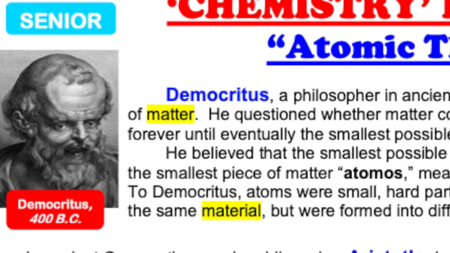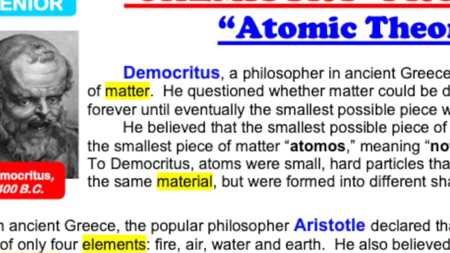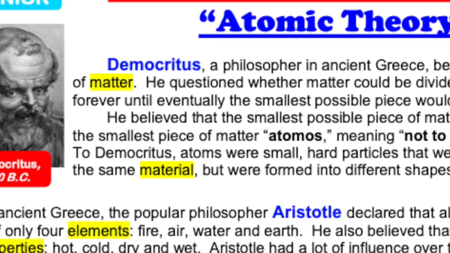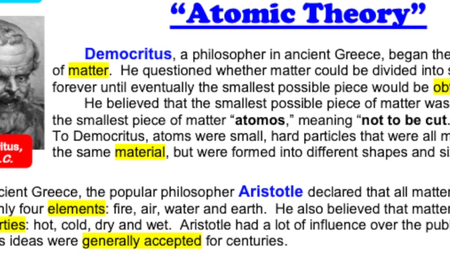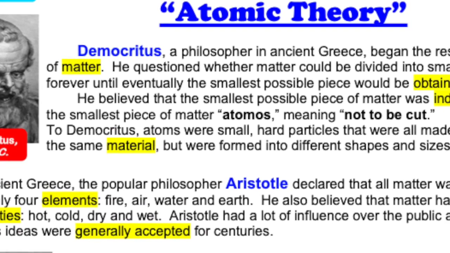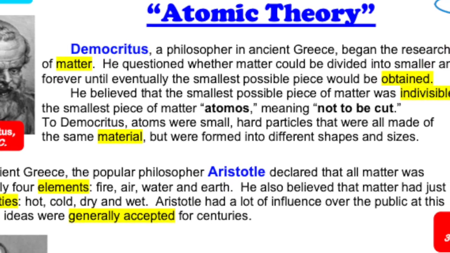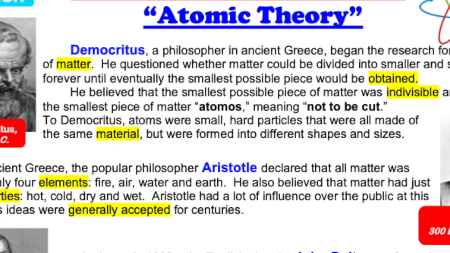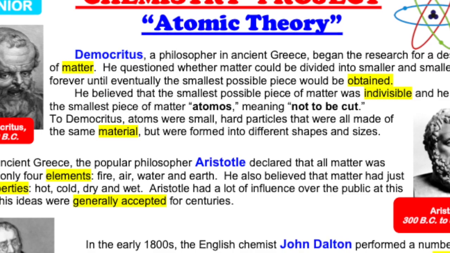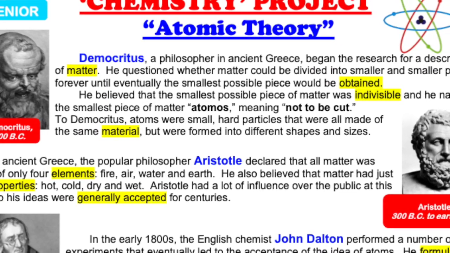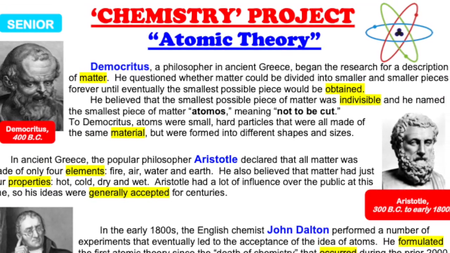Democritus, a philosopher in ancient Greece, began the research for a description of matter. He questioned whether matter could be divided into smaller and smaller pieces forever, until eventually the smallest possible piece would be obtained. He believed that the smallest possible piece of matter was indivisible, and he named the smallest piece of matter atomos, meaning not to be cut. To Democritus, atoms were small, hard particles that were all made of the same material, but were formed in different